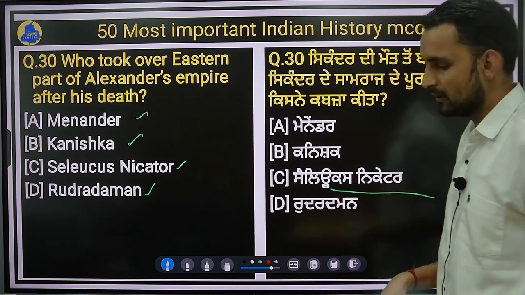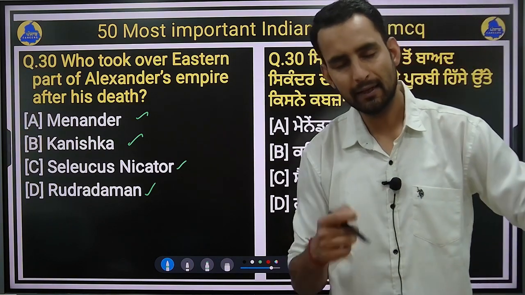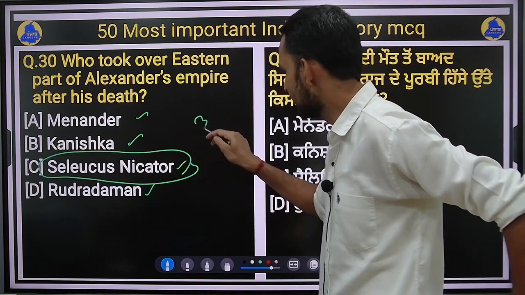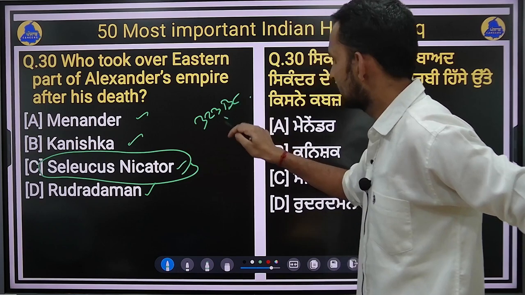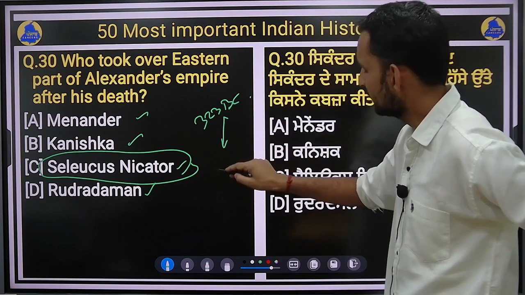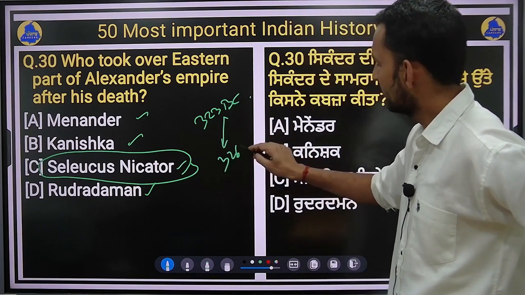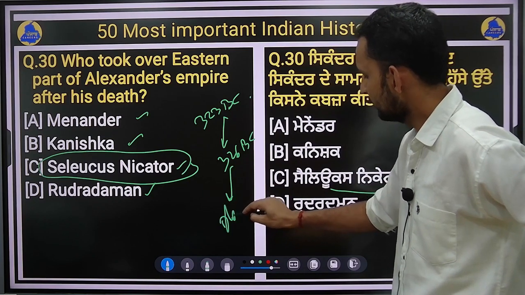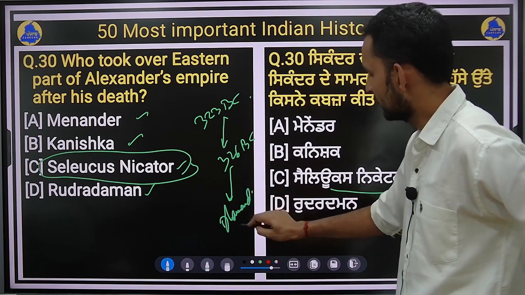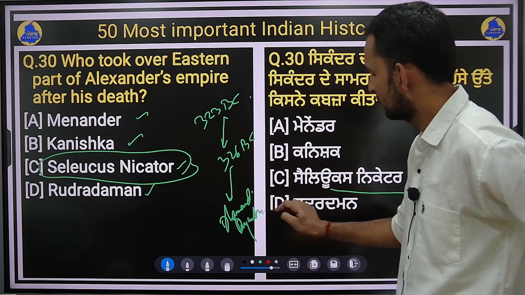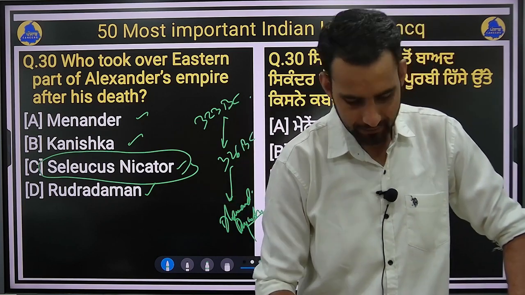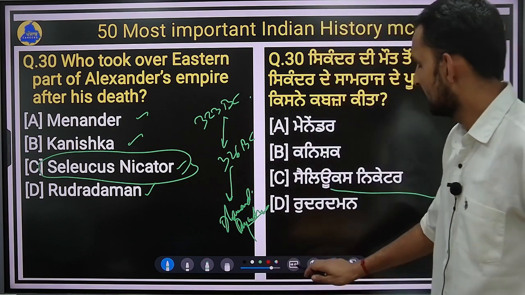Seleucus Nicator was the general of Alexander the Great. He took the eastern part of his empire after his death in 323 BC. Sikandar or the Alexander has invaded India in 326 BC during the Nanda dynasty. Right?